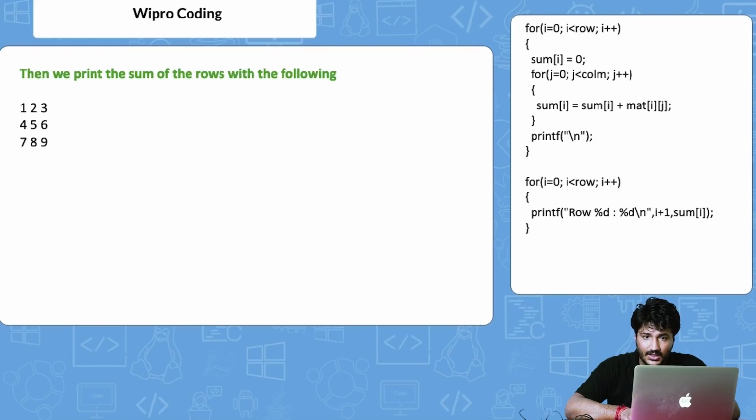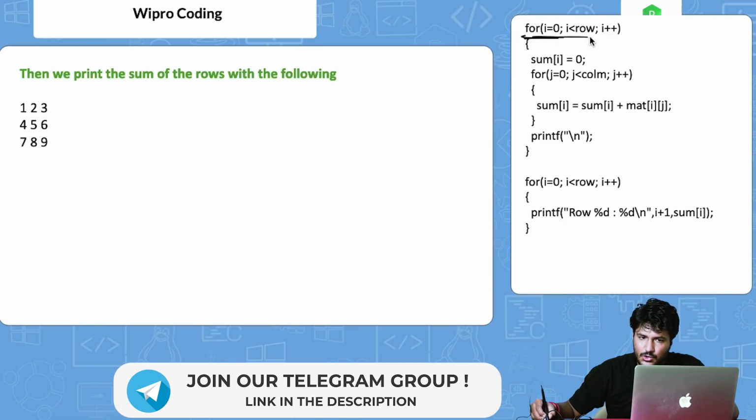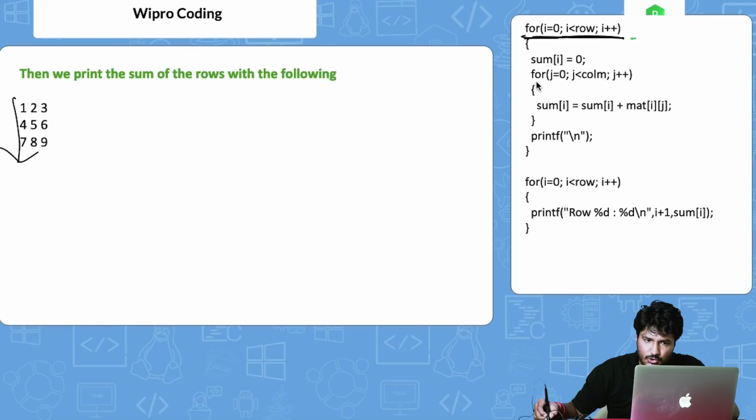Okay. So now on this particular loop, what we are doing is printing the sum of the rows, right? What we are first doing is using this for loop to iterate upon the rows, that is still here. This for loop is basically to iterate upon the columns here.